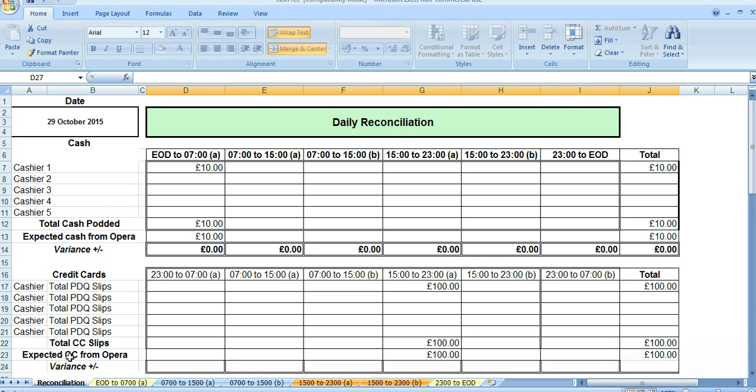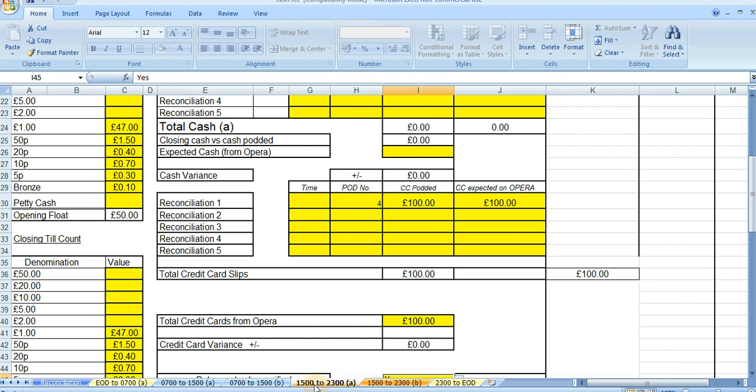This line is telling us the expected credit cards from Opera, so that's saying we expect £100, and this is the total of the PDQ payments. Will they balance? So presumably this has been filled out wrong. It's on the 3 to 11 shift. Let's have a look. Now, when the team members come to cash up, we put £100 worth of PDQ slips correctly in here because we know we've had them paid. We've emptied the pod, put £100 in there.